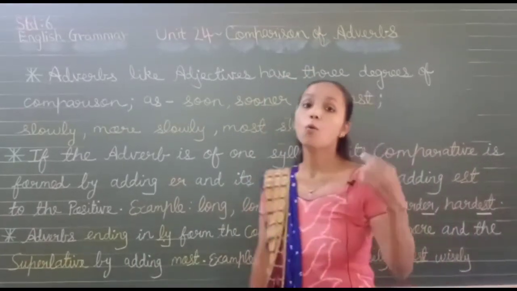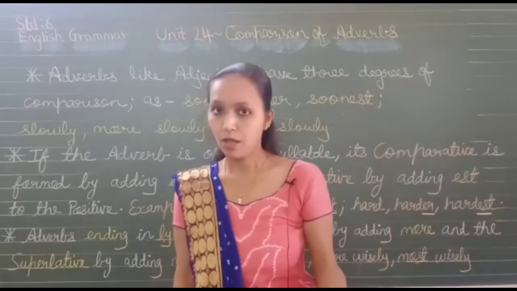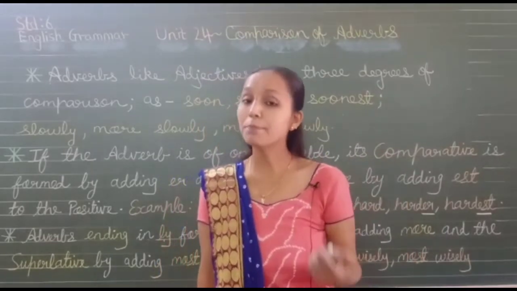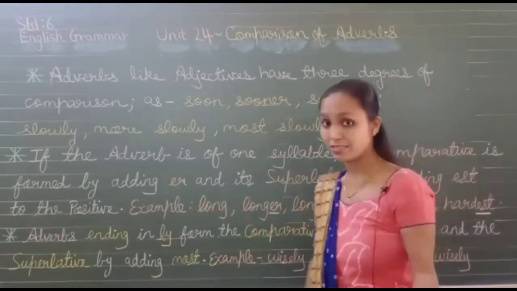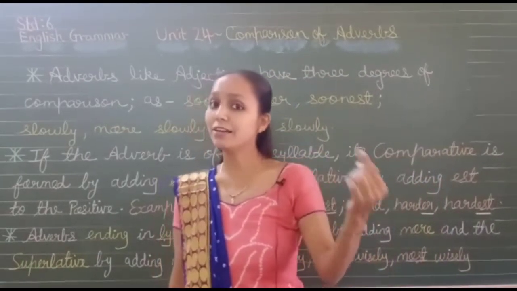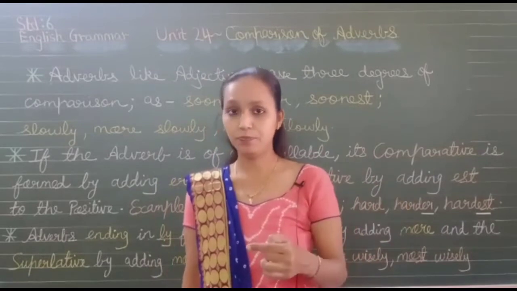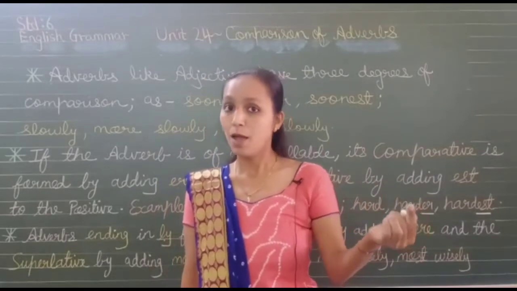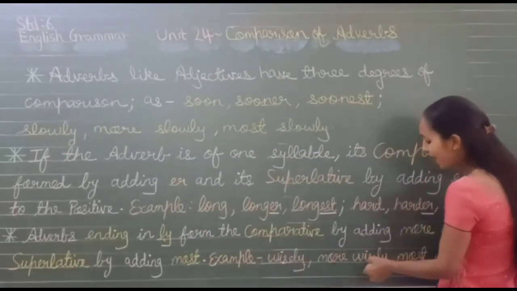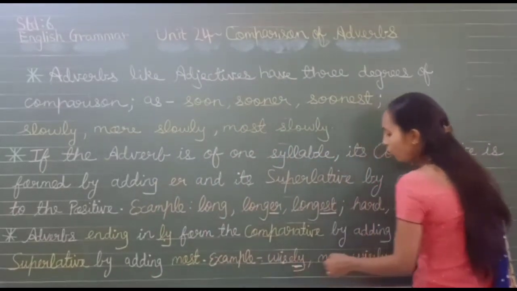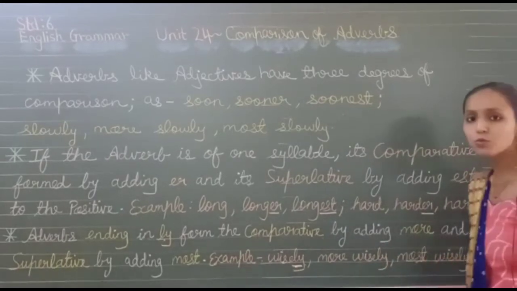Remember children, wise is an adjective, but when we say wisely, it becomes an adverb. So wise, wiser, wisest. We know that when the last letter is E, we add R and ST. Wise, wiser, wisest. But wisely is an adverb. So wisely, more wisely, it is ending in ly. More wisely and most wisely.